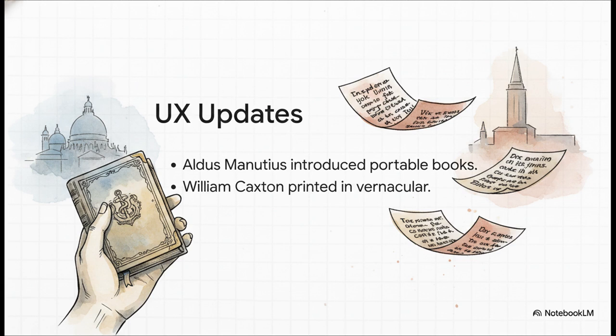Down in Venice, Aldus Manutius realized books didn't need to be these massive, heavy objects chained to a reading desk. He created small, portable books you could actually carry around with you in your pocket. A real game changer. Meanwhile, in England, William Caxton started printing not just in academic Latin, but in the vernacular, the everyday language of regular people. These brilliant UX updates made scholarship accessible to a rapidly rising middle class.